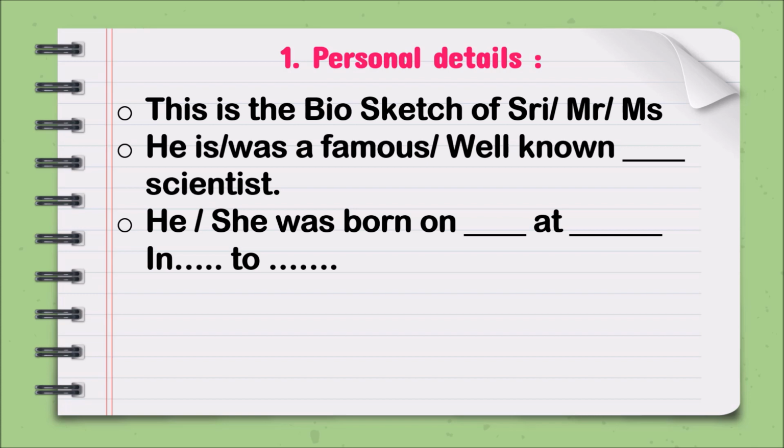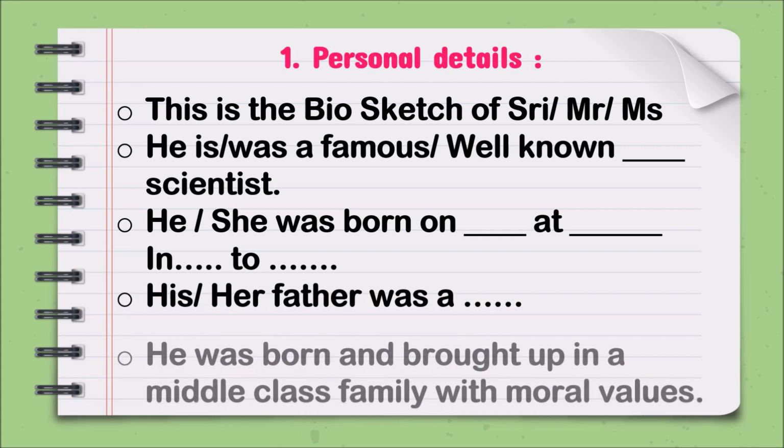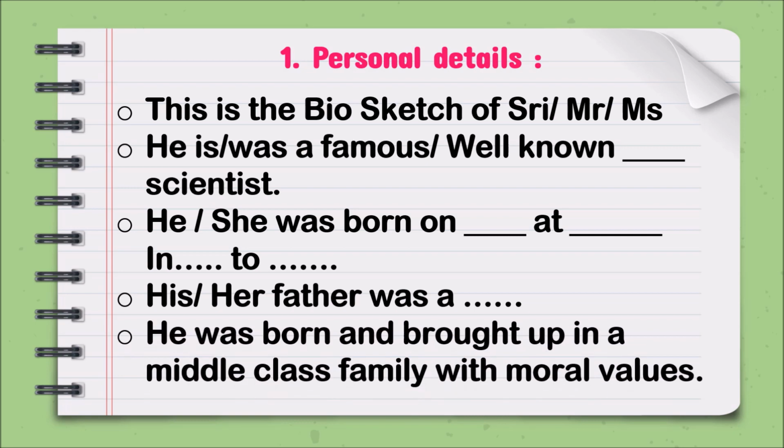And then you can write the parents also. Now, his or her father was a. If you have the details, you have to write about it. And you can add this sentence, he was born and brought up in a middle class family with moral values. So these are some sentence patterns that will help you to write about the personal details.